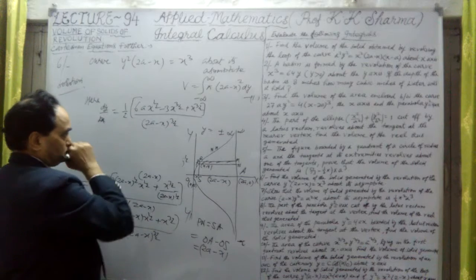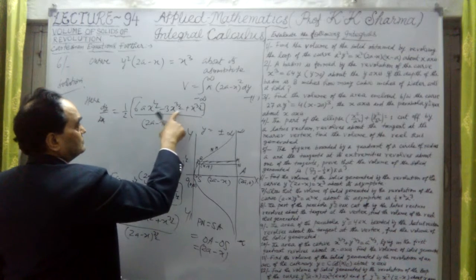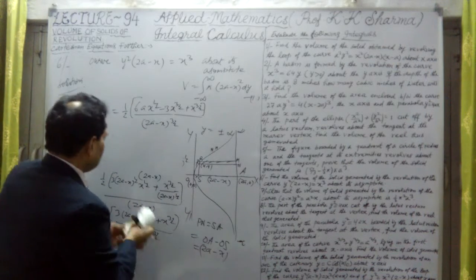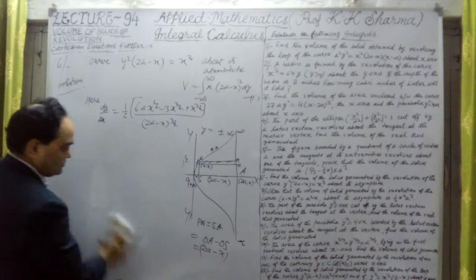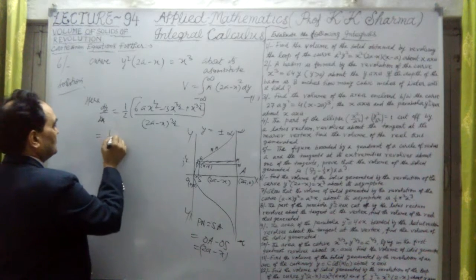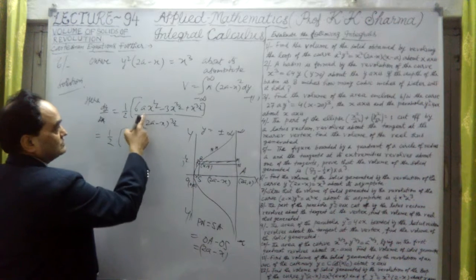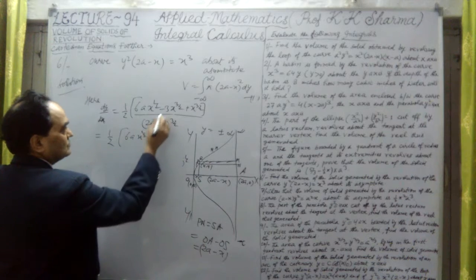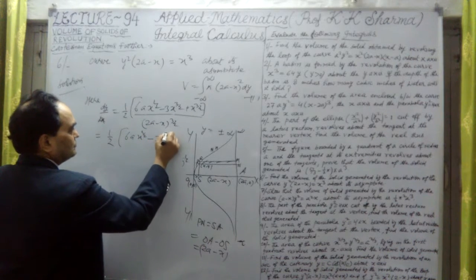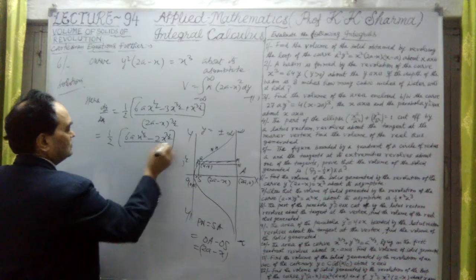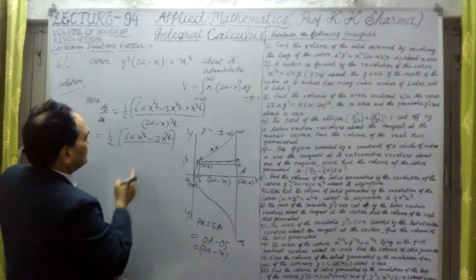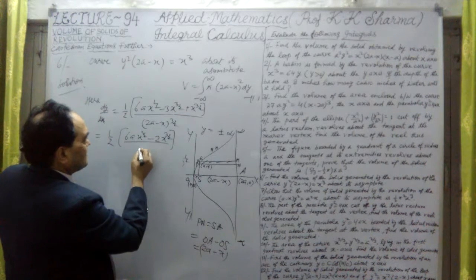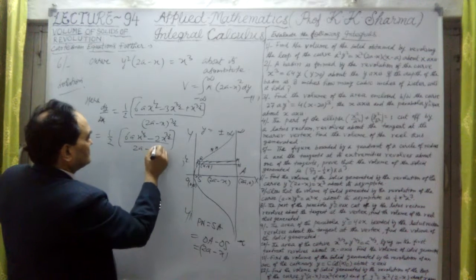Now these are similar terms, so the similar terms will be summarized further. Let me now solve it. It will give us 1 by 2 here, 6a into x raised power half minus 2 into x raised power 3 by 2, divided by, if I take 2 common, 2 is common here, no problem, upon (2a minus x) whole power 3 by 2.